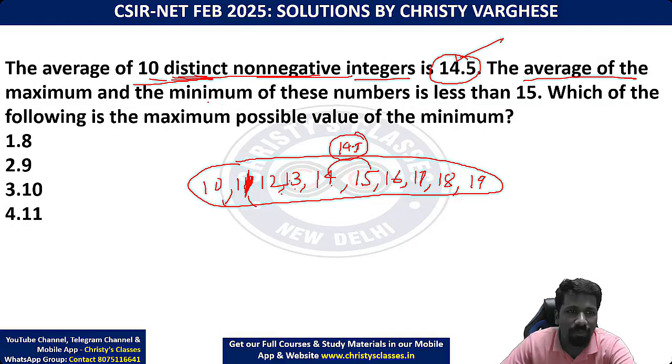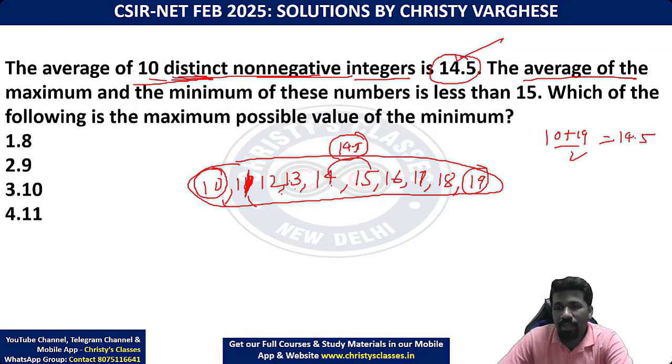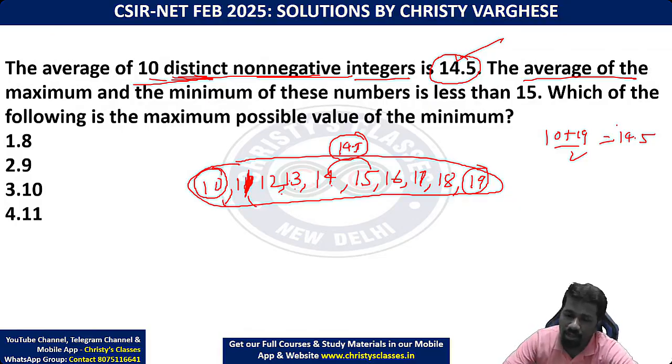Now average of the maximum and minimum of these numbers is less than 15. Now maximum and minimum are 10 and 19. उसका average क्या होगा, 10 plus 19 by 2, 29 by 2, 14.5 होगा ना. Now, from this idea, now you may be thinking, how I can know that they are asking about this set of values itself.